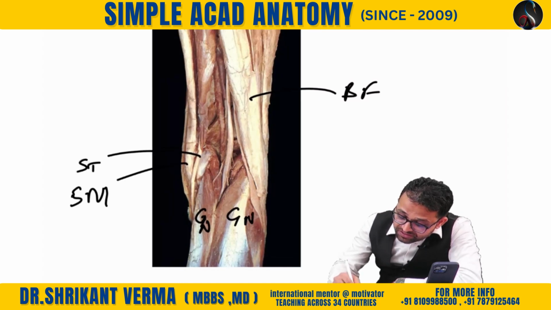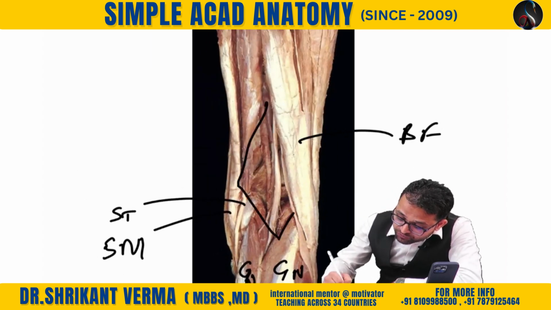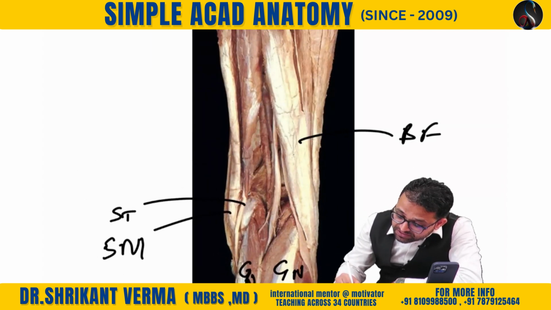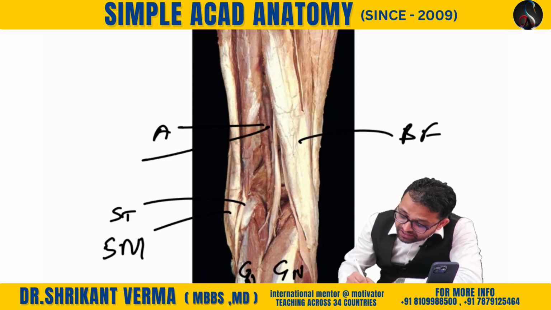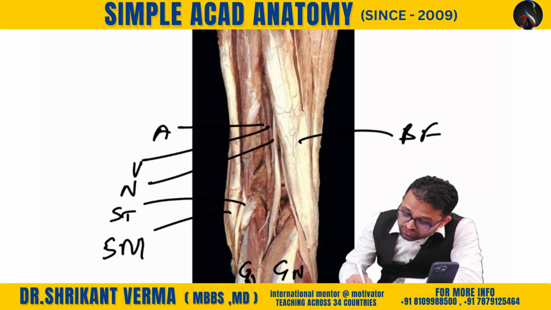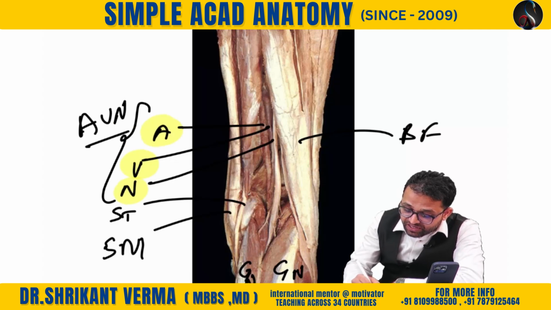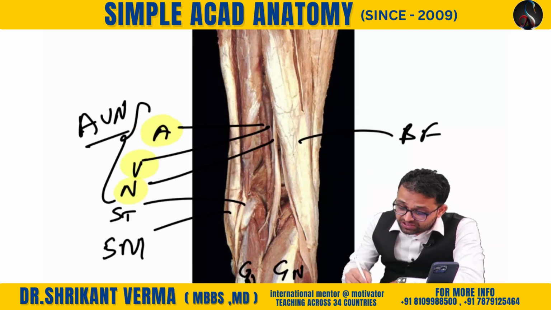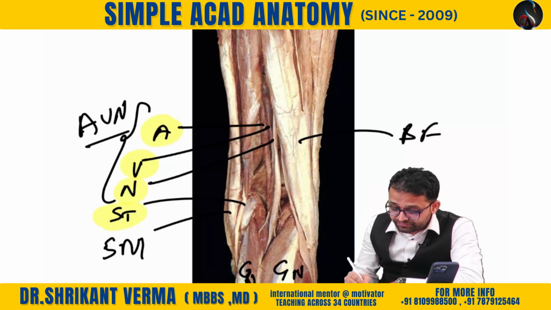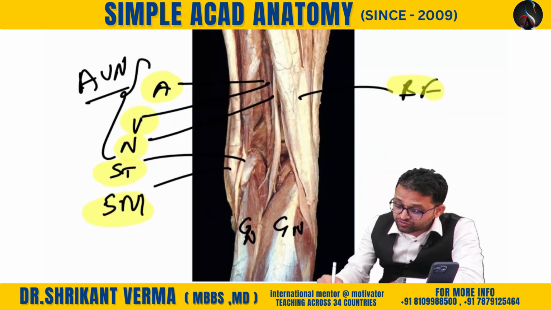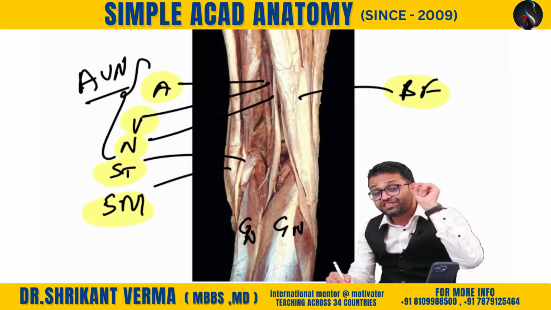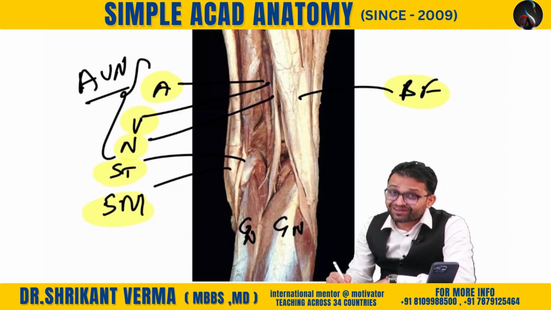Can you see the structures at our popliteal fossa? This is our popliteal fossa. You can see, sir, there is the artery, then the vein, and then the nerve. So the structures in the popliteal fossa are AVN. What is the sequence, beta? Remember AVN, not VAN. These hamstring muscles, semitendinosus, semimembranosus, biceps femoris, along with the ischial head of adductor magnus, are known as the runner's muscles.